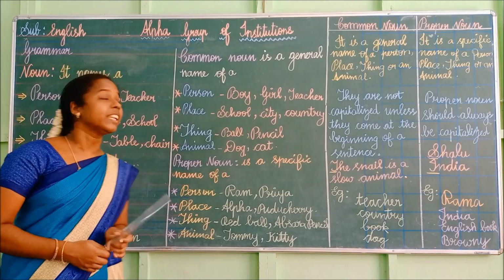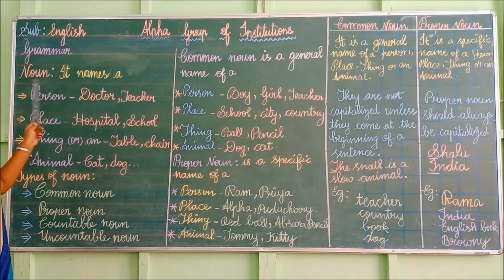Hope you are fine. Today I am going to teach noun and its four types. Noun and its four types. Let us see what is noun. Noun. It names a person, place, thing or an animal. So noun names a person, a place, a thing or an animal.